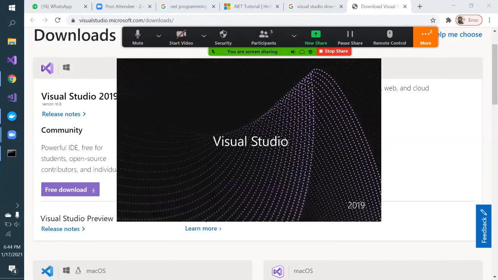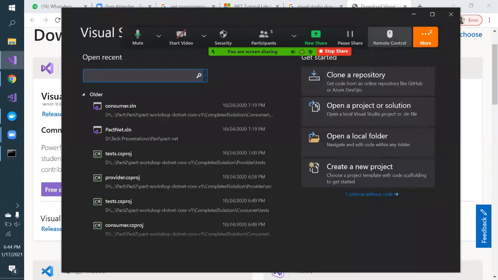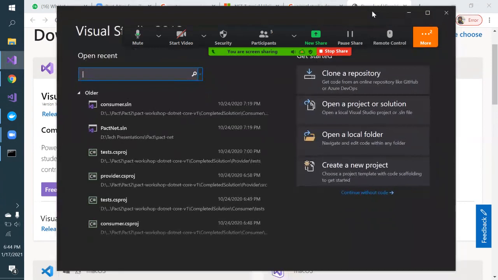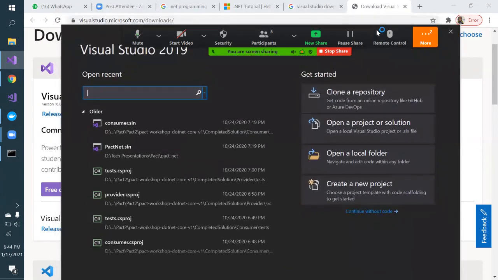So let me open Visual Studio, because this is the most powerful and recommended software development IDE for practicing and for learning .NET. Okay. One question that you would be having is how to create a new project, right? Here you can see some of the projects which I have created. It is just showing that these are some of the older projects.